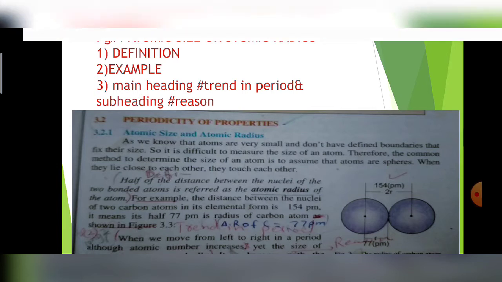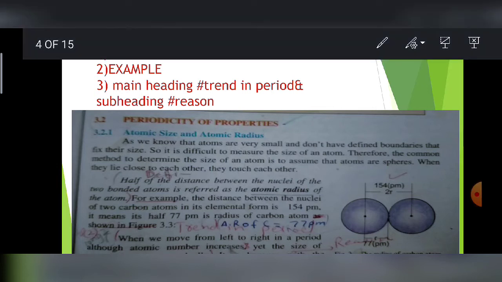Next, first the heading is definition: half of the distance between the nuclei of the two bonded atoms is referred to as the atomic radius of the atom. And next is the example. For example, the distance between the nuclei of two carbon atoms in elemental form is 154 picometer, and when we take the average and divide by 2, then the atomic radius of carbon will be 77 picometer.